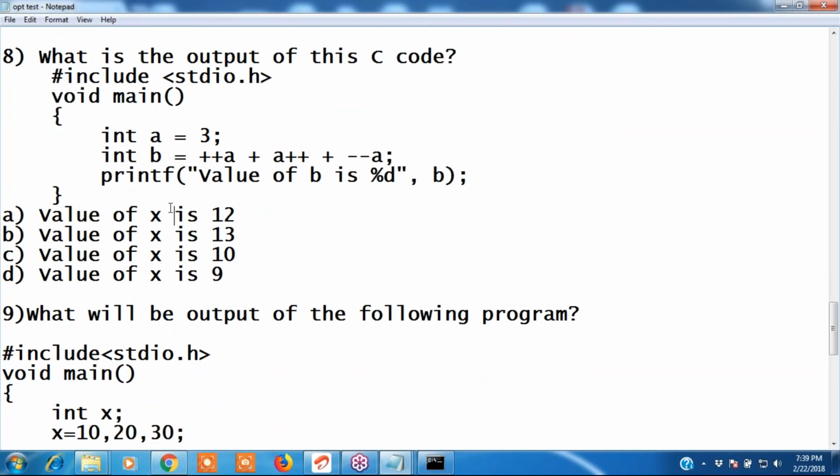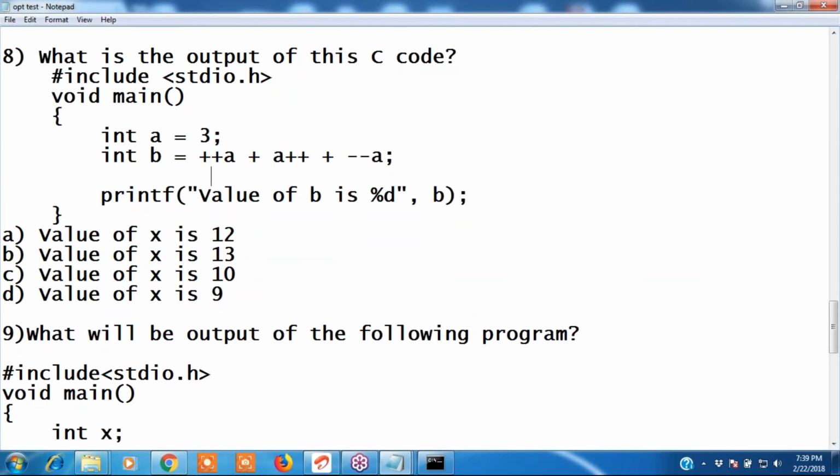Eighth question. It's D, value of X is 9. Value of X is 12. Option D, value of X is 9. Okay, how does it take the values?